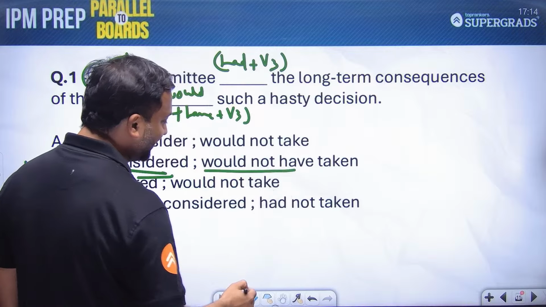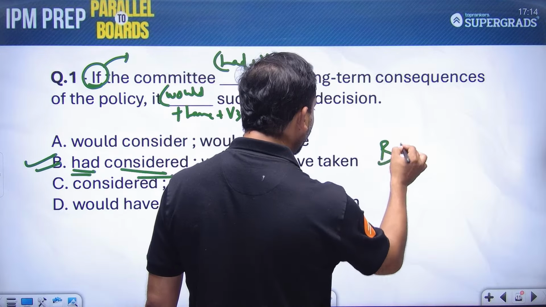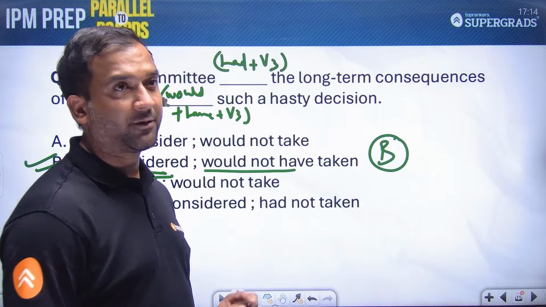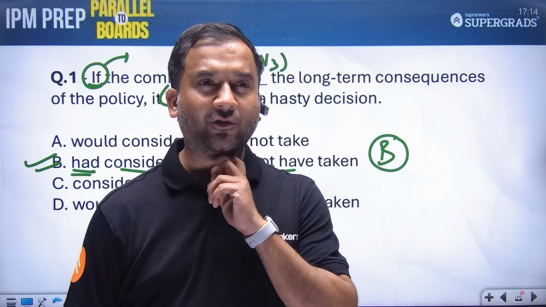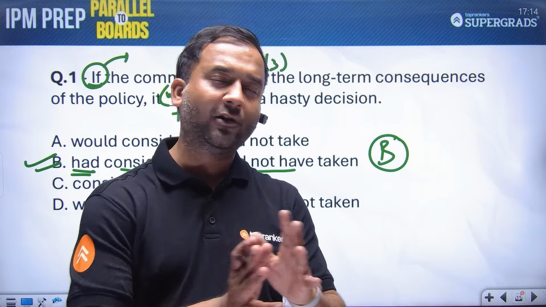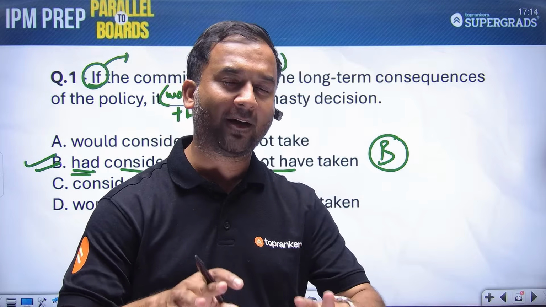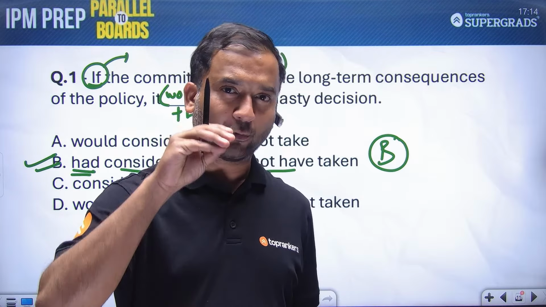So the correct answer, guys, to this question would be option B. And you can definitely expect such questions in IPMAT Indore, IPMAT Rohtak, JIPMAT, and all the BBA entrance exams that you people are preparing for. सब जगह पर ऐसे questions past conditional के होते हैं.